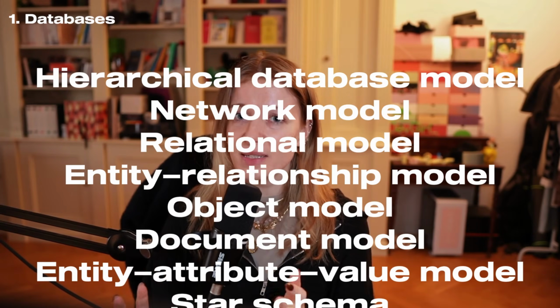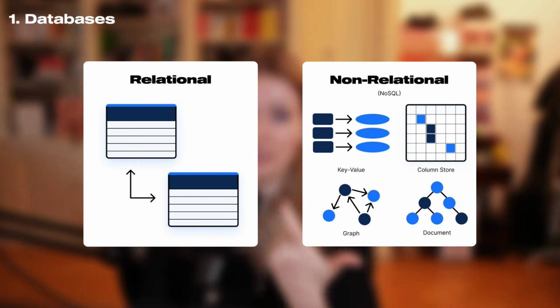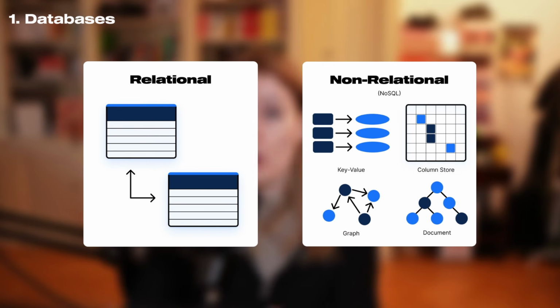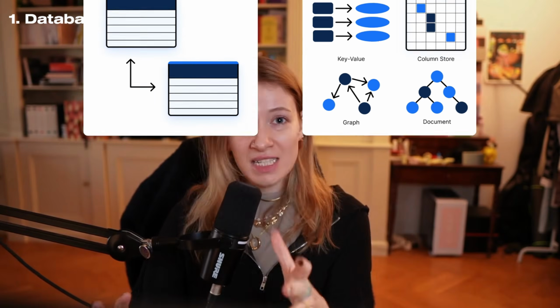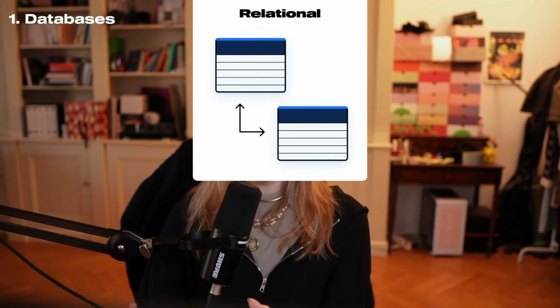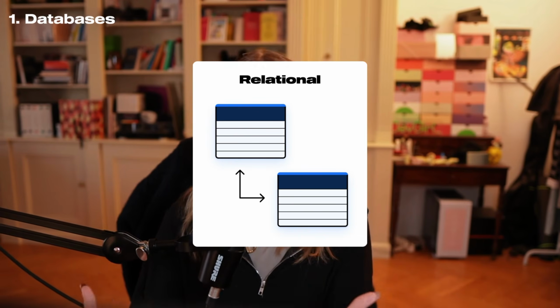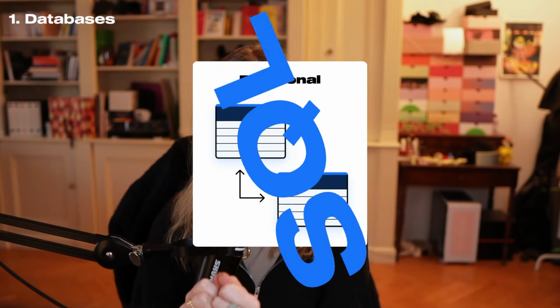There are a ton of different types of databases, but today we only use a few of them and we can separate them into two groups. The relational databases and the non-relational databases, also called the NoSQL databases. Here, we're gonna focus only on the relational databases, which mainly use SQL, the key point of the joke.